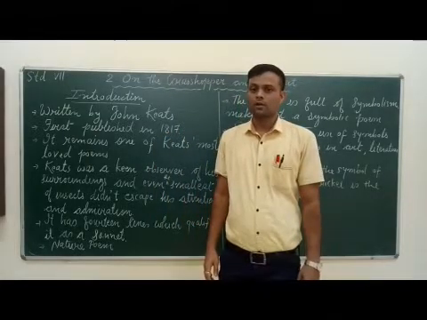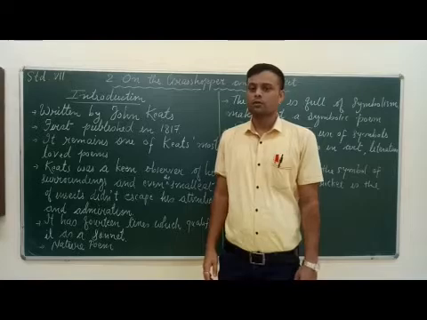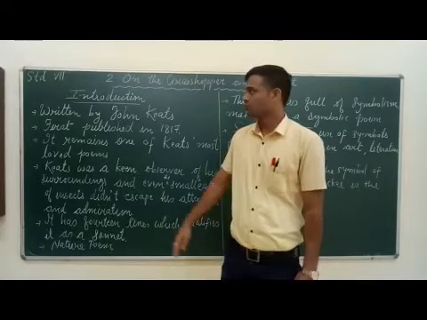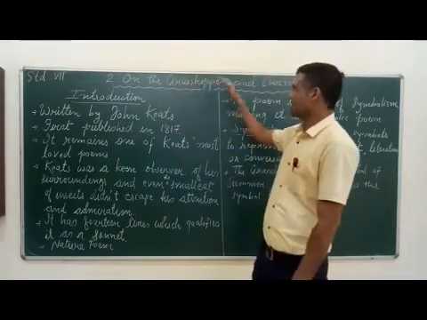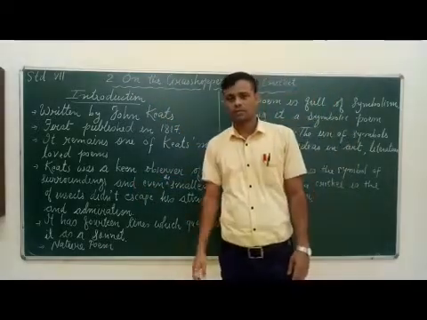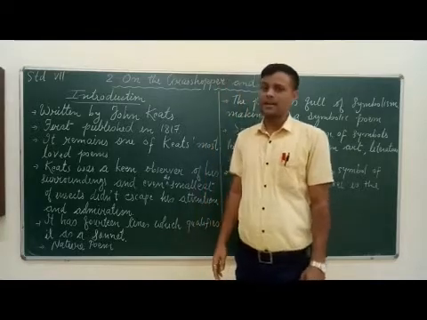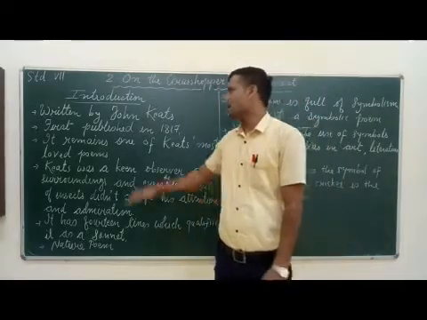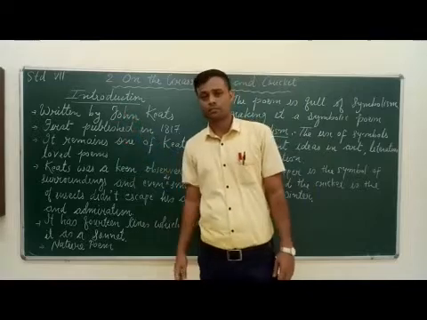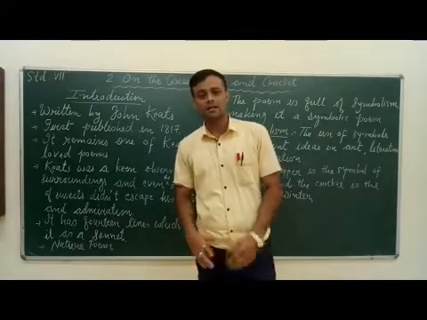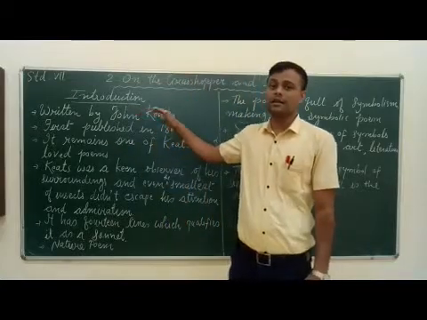Today I am here to summarize one of the poems of Standard 7, "The Grasshopper and the Cricket." Let's see the introduction part. The present poem is written by John Keats.